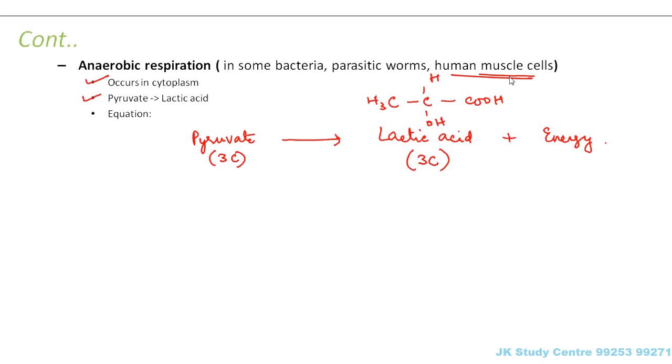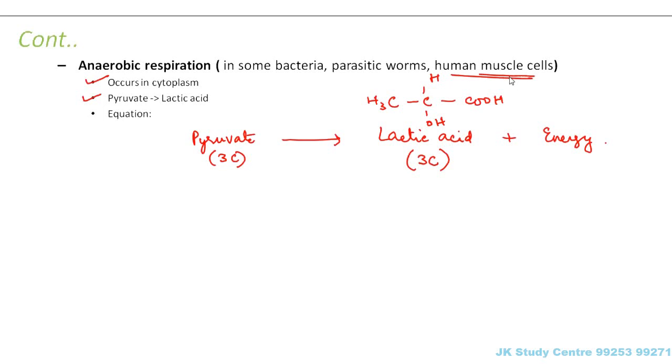Now in the muscle cells, when you do not have sufficient oxygen for that oxidation, then anaerobic respiration takes place. That means the pyruvate gets converted into lactic acid, and this energy which is released is then used for that exercise purpose. That is why sometimes you would have seen that when people do a lot of vigorous exercise, they tend to have some pain in their bodies. That is due to the accumulation of lactic acid, because as this process of anaerobic respiration continues, more and more lactic acid is being formed and it gets accumulated inside the muscle cells. So sometimes it might give some kind of pain.